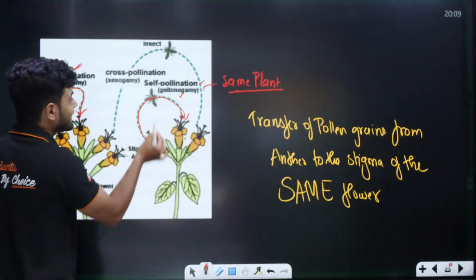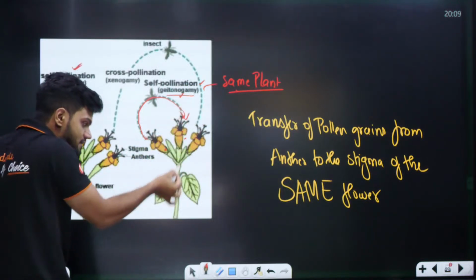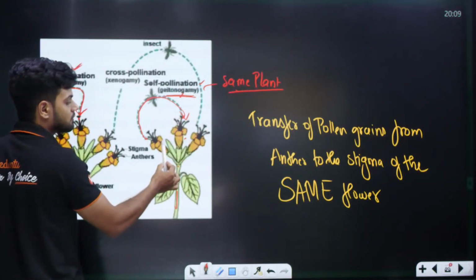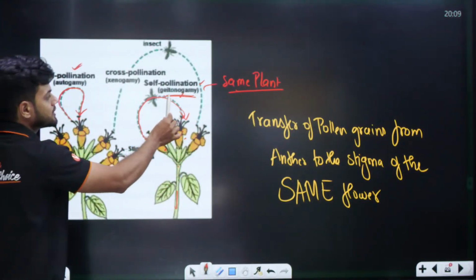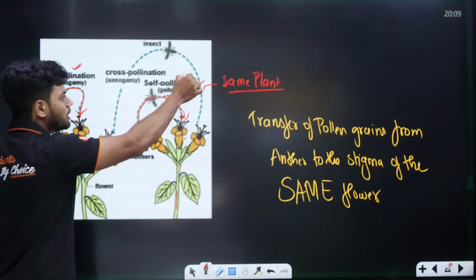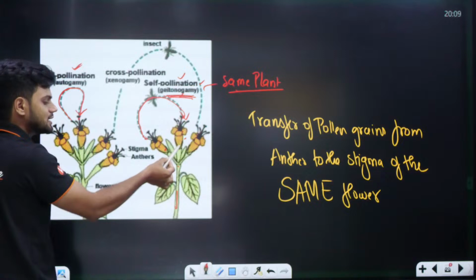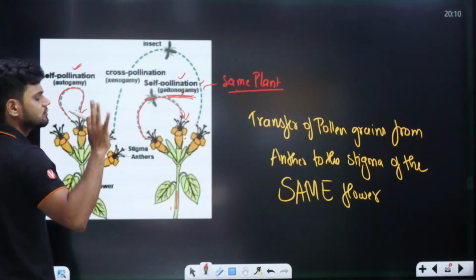That is called geitonogamy. Transfer of pollen grains from anther to the stigma of the same plant is called geitonogamy. But different flower different. Here, same flower. That is called geitonogamy. Now why is it called self-pollination? Because the genetics will not change. Same flower, right? Same plant. So the genome will remain the same. There will be no variation.